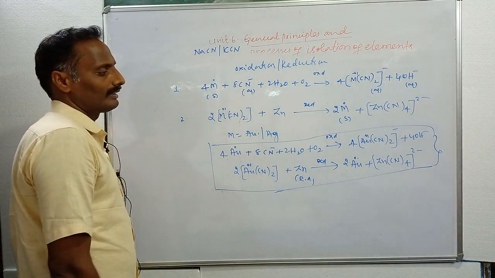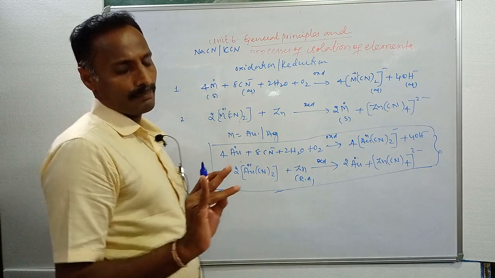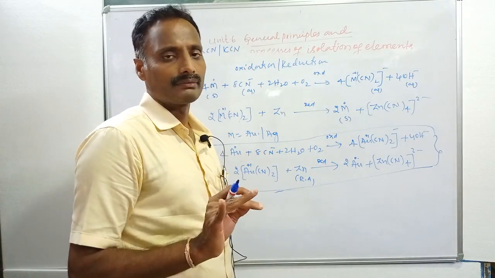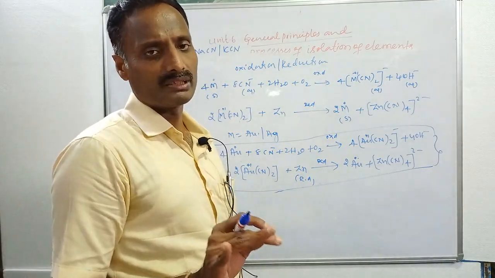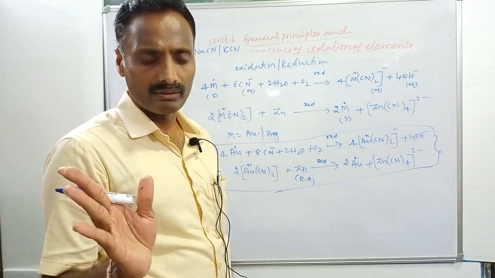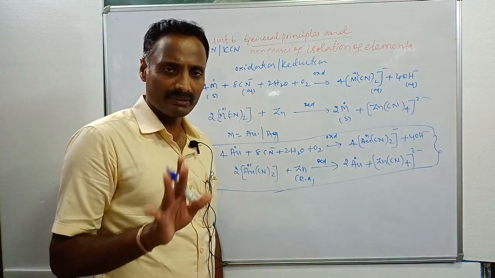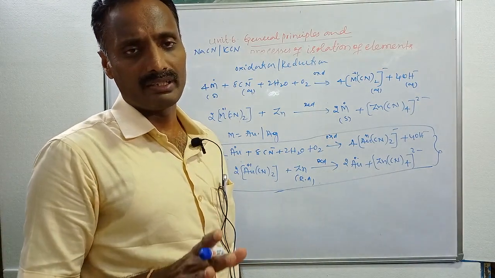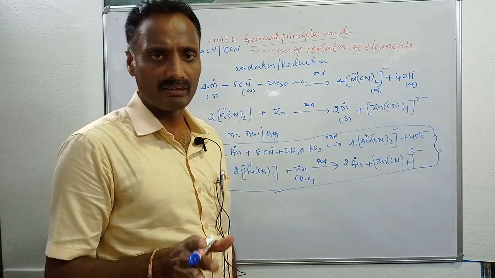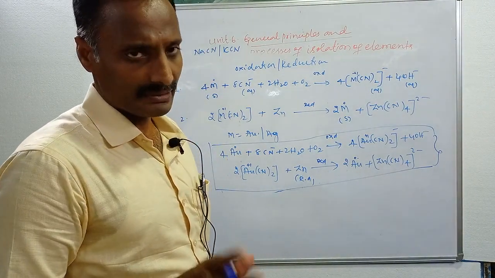These are the 5 different methods which are used for the concentration of ores. One is hydraulic washing, which is nothing but washing with water. Lighter gangue particles are washed away with water, leaving behind heavier ore particles in the tank. The second one is the magnetic separation method. This technique is mainly used if the ore contains both magnetic and non-magnetic materials; they can be separated by the magnetic separation method.